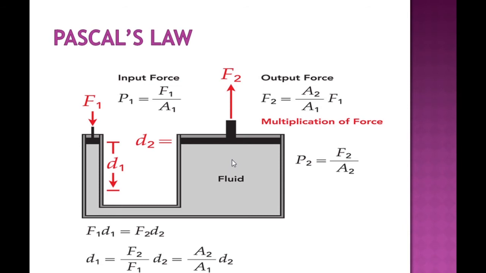So it is a law where the force always increases. Here diameter D1 is for the first cylinder and D2 for the second cylinder, and here is the calculation, and we got this equation. Basically, this is known as the multiplication of force.